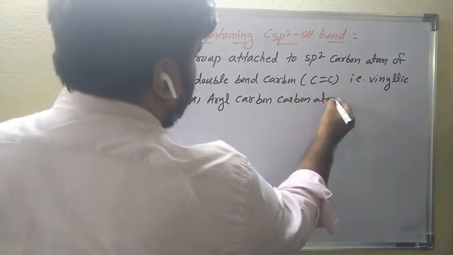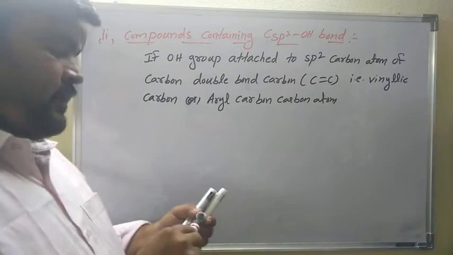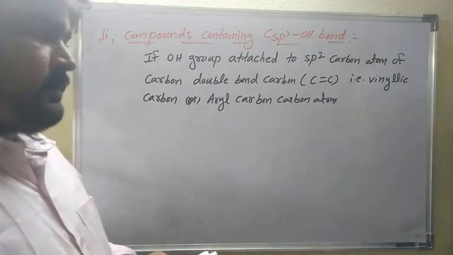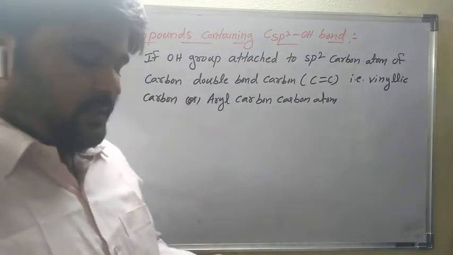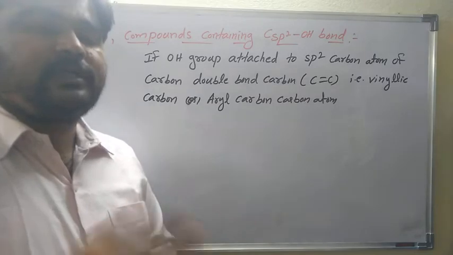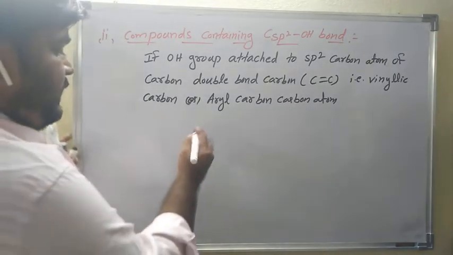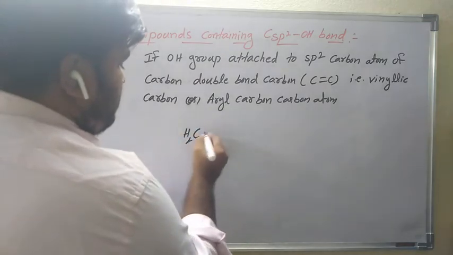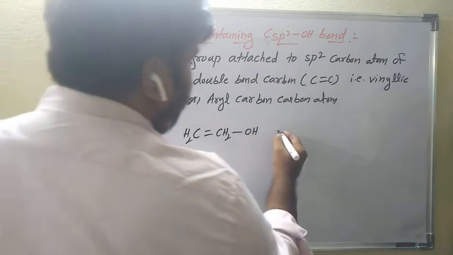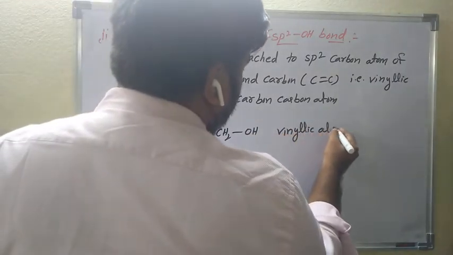So the OH group is attached directly to which carbon atom? The sp2 carbon atom of a carbon double bond carbon, that is a vinylic carbon or an aryl carbon atom. The OH group is attached to an sp2 carbon atom, so that is called vinylic alcohol. For example, I will write CH2=CH–OH, this is called vinylic alcohol.